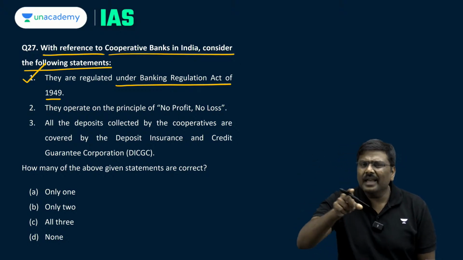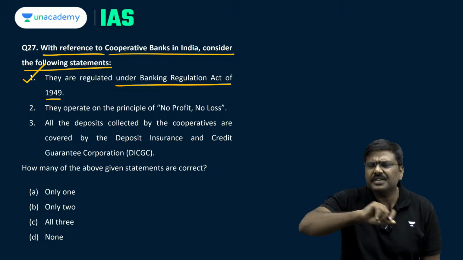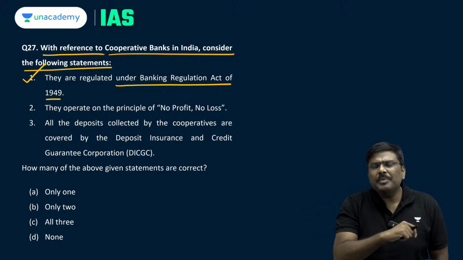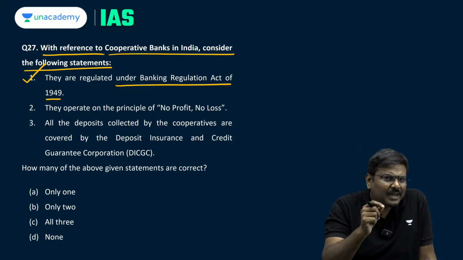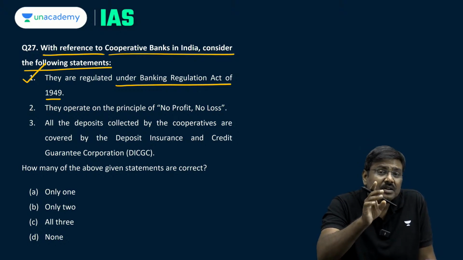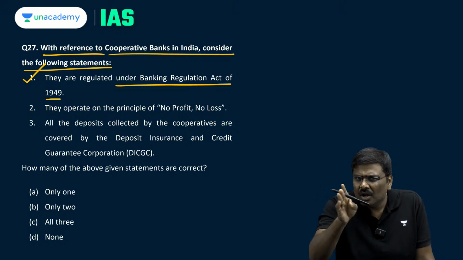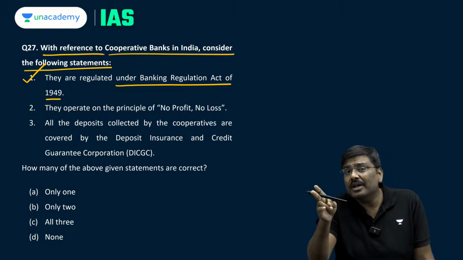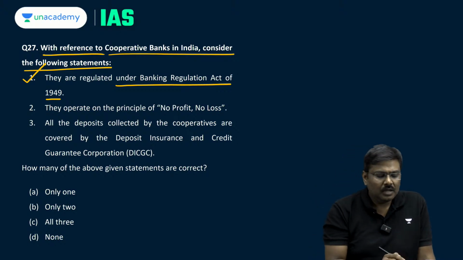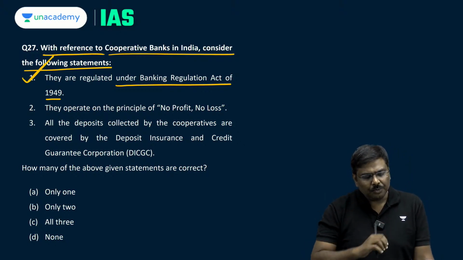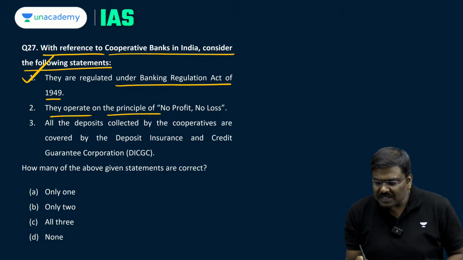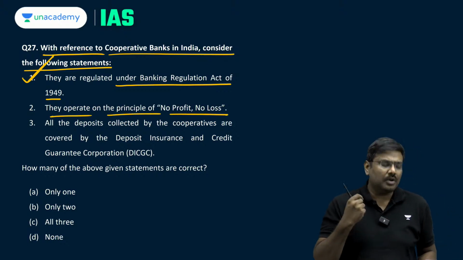After amending the Banking Regulation Act back in the year 1966, all the cooperative banks, mind you, which had a paid up capital of more than 1 lakh rupees were brought under the regulation of Reserve Bank of India. Statement 1, absolutely true. Statement number 2, they operate on the principle of no profit, no loss.